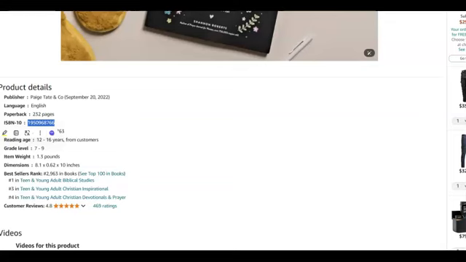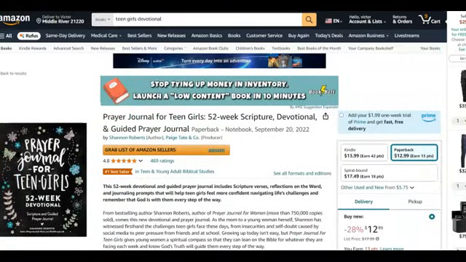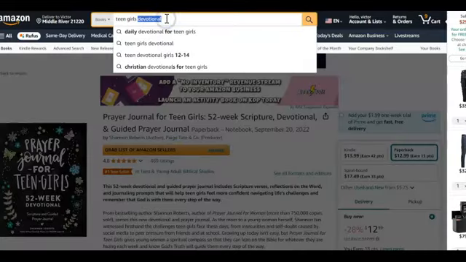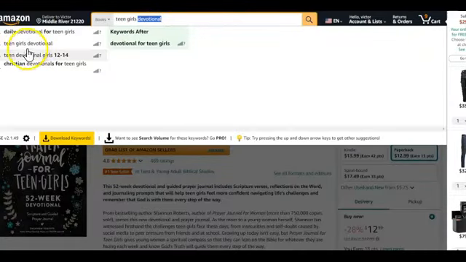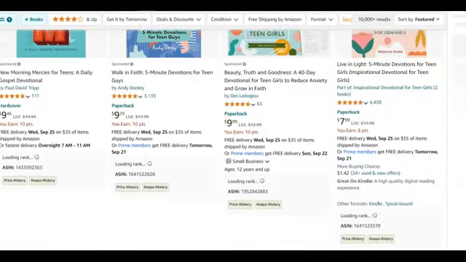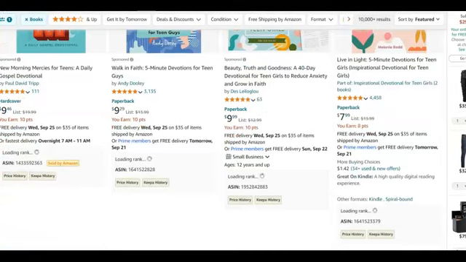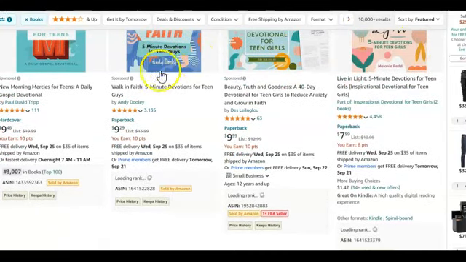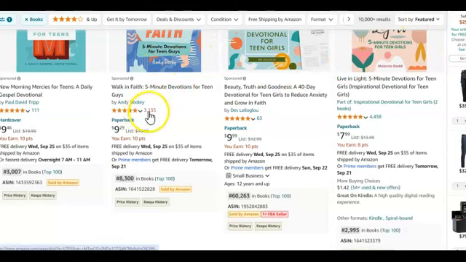This is Amazon.com. Let me go back. Just a moment. Okay. This book is about Teen Girls Devotional. Let me type it again, because I want it to show multiple other books. So you can see this is exactly what I mean. Let's assume this book is about Teen Girls Devotional. You can see this book has 3,135 reviews.